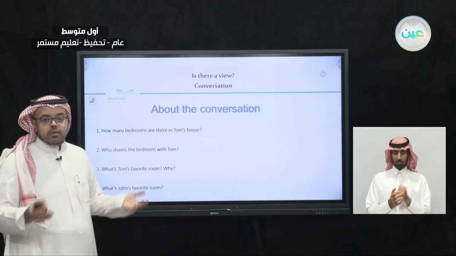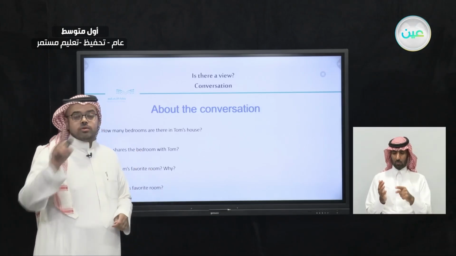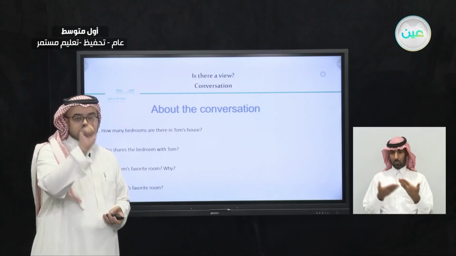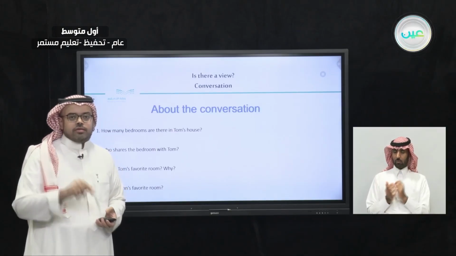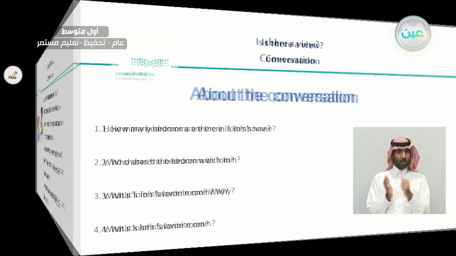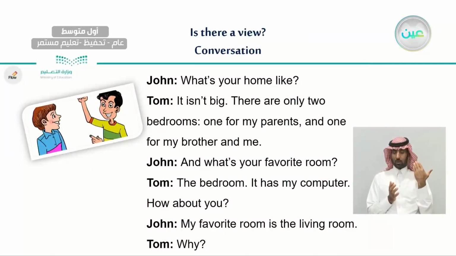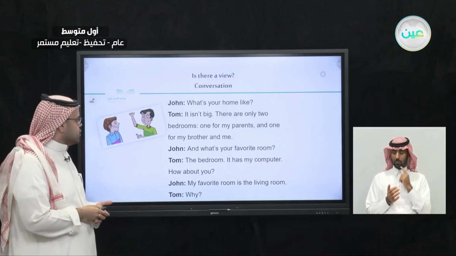So, how can we answer this? We're going to read the question and go back to the conversation and look through it for the answer. Let's start with the first one. How many bedrooms are there in Tom's house? We can go back to the conversation and see what Tom has to say about the bedrooms in his house.